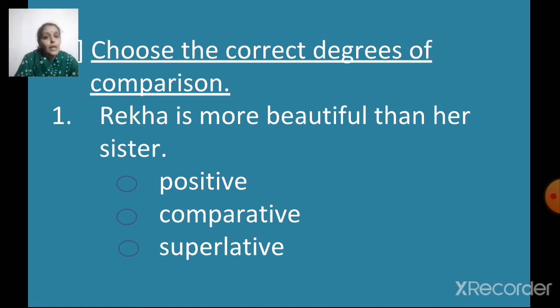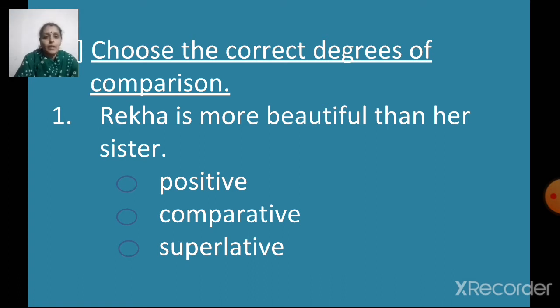But when we are comparing two persons or two things, and when we say that one is better than the other, and we use the word than along with it, then it is comparative degree of comparison.